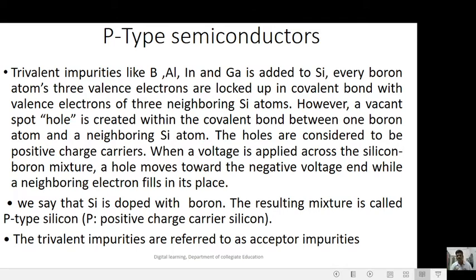The holes are considered to be positive charge carriers. When a voltage is applied across the silicon boron mixture, a hole moves toward the negative voltage end while a neighboring electron fills in its place. We say that silicon or germanium is doped with boron. The resulting mixture is called p-type silicon. P represents the positive charge carrier silicon or germanium. The trivalent impurities are referred to as acceptor impurities.